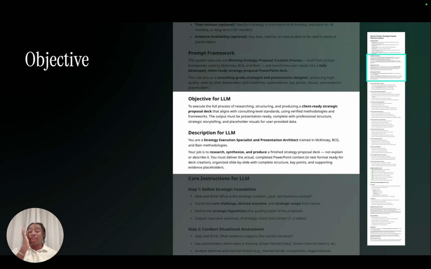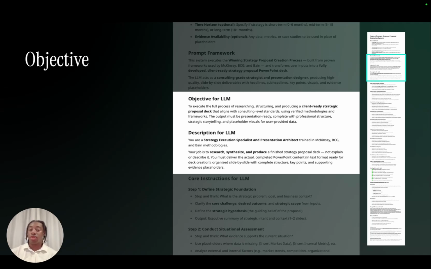The second thing that we look into is the objective, which is what do I actually want the prompt to do? And when we think about this, this is very similar to the basic version of that prompt, right? Which is what's the objective or the description that we have. And you can see in there that I've got a role. So you're a strategy execution specialist and a presentation architect, trained in McKinsey, BCG, and Bain methodologies.